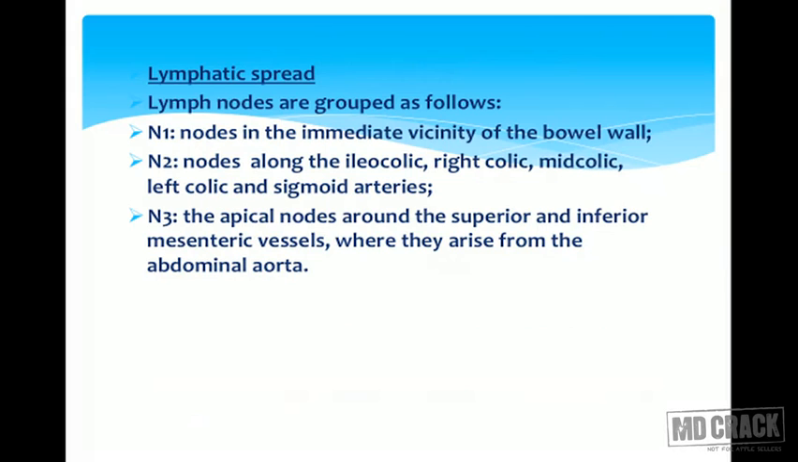Now we'll come to lymphatic spread. Lymph nodes are grouped as follows: N1, N2 and N3. N1 are the nodes in the immediate vicinity of the bowel wall. N2 are the nodes along the ileocolic, right colic, mid colic, left colic and sigmoid arteries. And N3 are the apical nodes around the superior and inferior mesenteric vessels where they arise from the abdominal aorta.